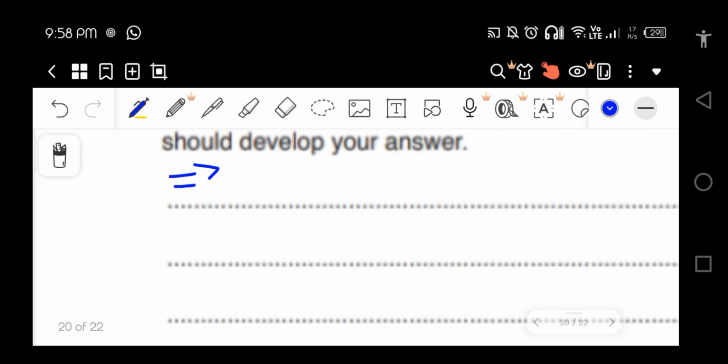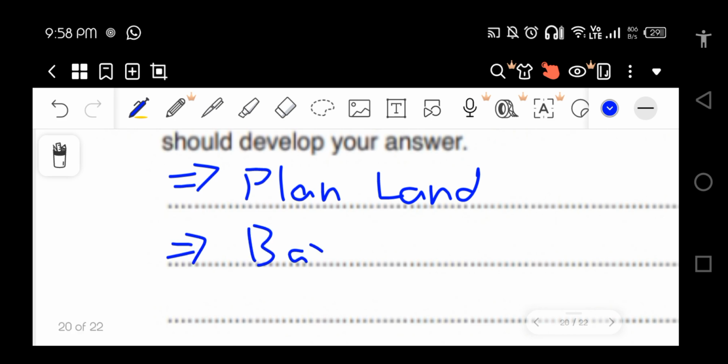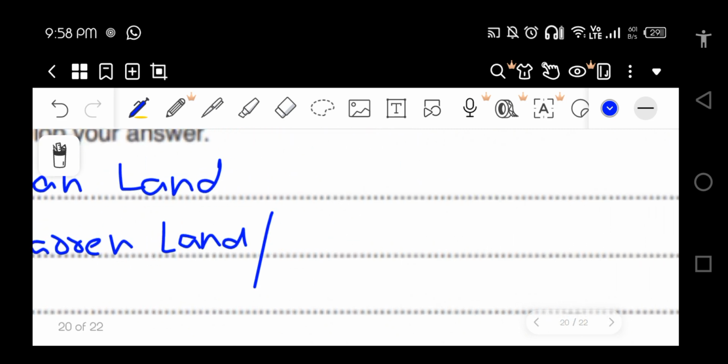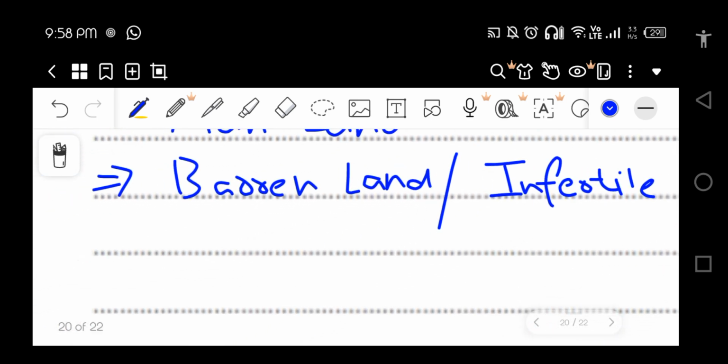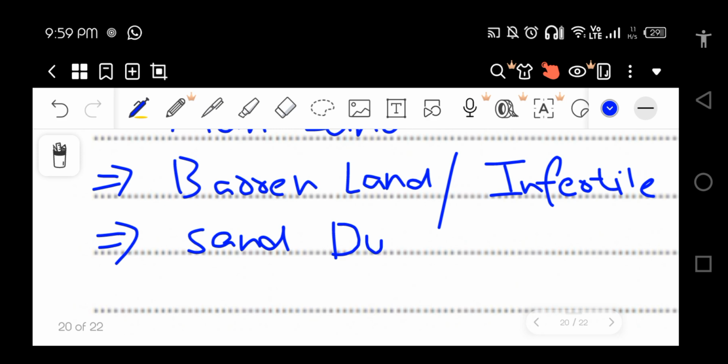I told you guys we can see plain land. I can say barren land, or maybe you can say infertile land, as you wish. What else can you say? We can say some bushes, or maybe you can say sand dunes first. What else can we see?